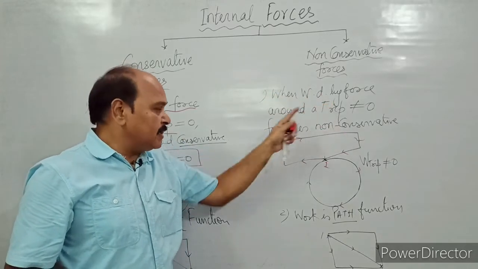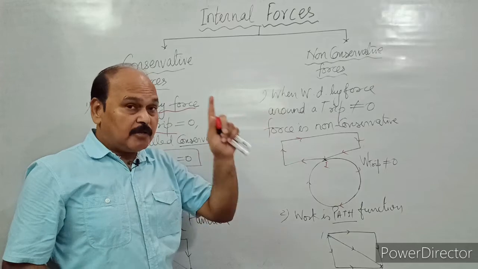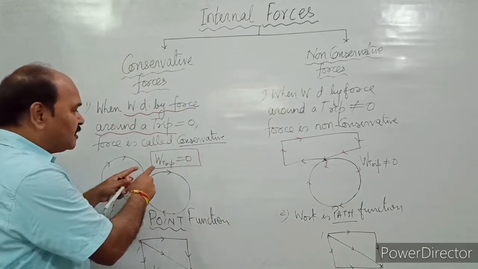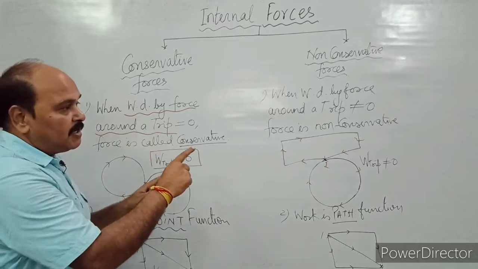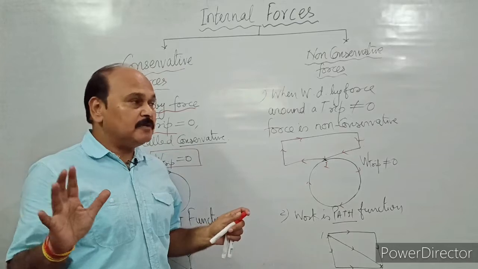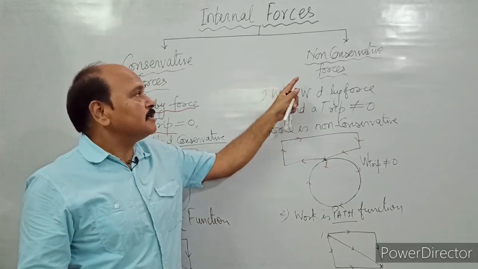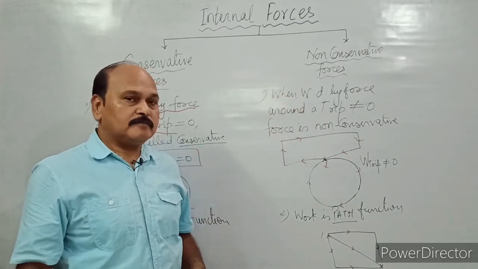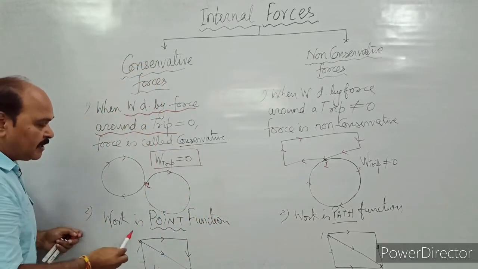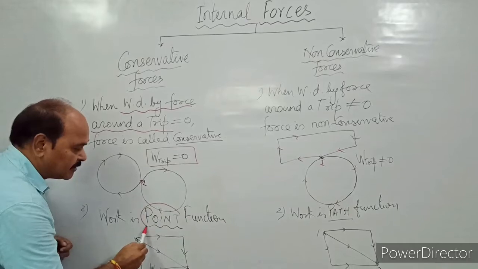The work done in the process is going to be non-zero. So if the work done around a trip by a force is 0, then the force is conservative; if not 0, we call it a non-conservative force.